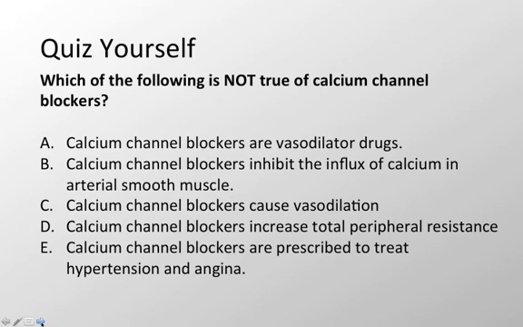Calcium channel blockers are prescribed to treat hypertension and angina. The untrue statement is that calcium channel blockers increase total peripheral resistance. Calcium channel blockers decrease total peripheral resistance by causing vasodilation.